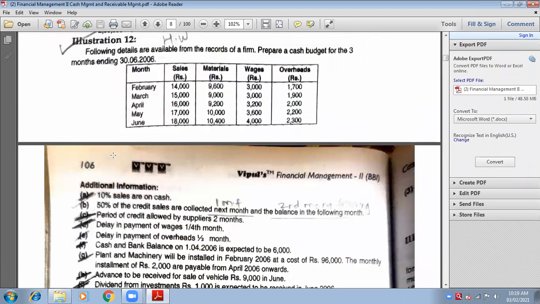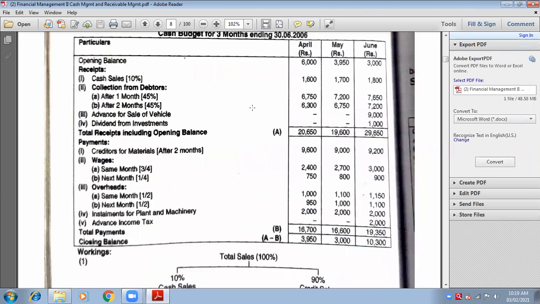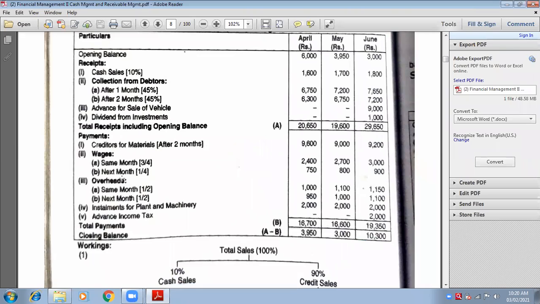Now he says same month. Next month you have to keep doing like this. Suppose you have started with March: March 3,000 into 1/4, April 3,000 into 1/4. So April wages is 3,200 into 1/4, how much is it? 800. So 800 will be paid in the month of May, and it will come in the slot of next month. See, next month May 800. Is it clear? Yes, ma'am. That means it belongs to April, but we will show it in the month of May.